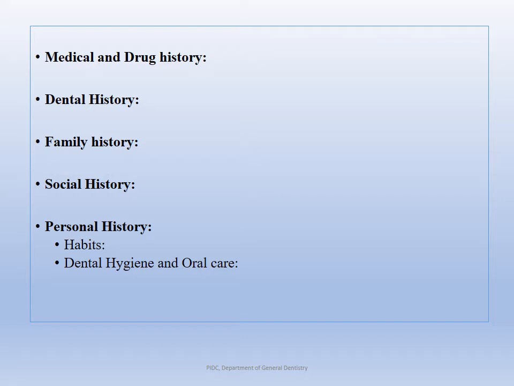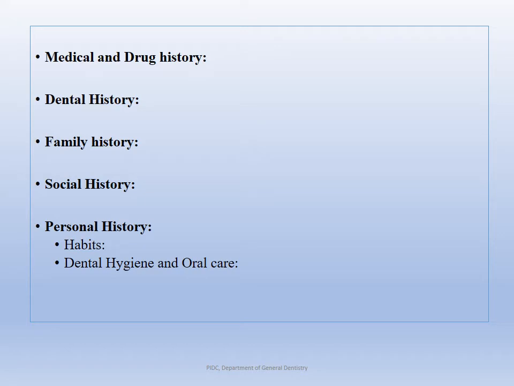Moving on to dental history, the patient's past history of dental treatments. Especially if the current complaint is directly connected to past dental treatment, it is very important to elaborate on it as much as possible and get as much information as possible. For example, a patient may have pain in a previously restored tooth. In that condition, you need to ask the patient, before the previous restoration, did you have pain? During the restorative procedure, did you have pain? Post restoration, did you have pain immediately, or did it start long after the restoration was done? Such information is also very essential.